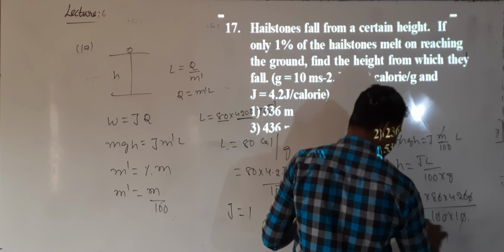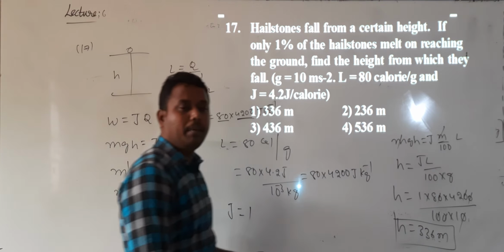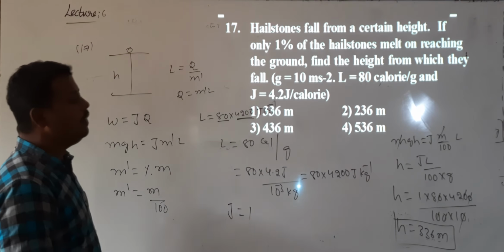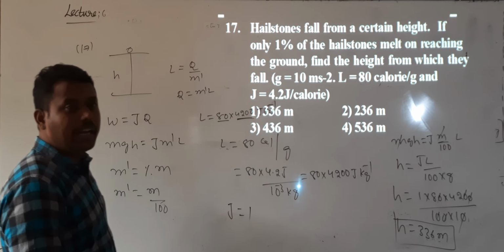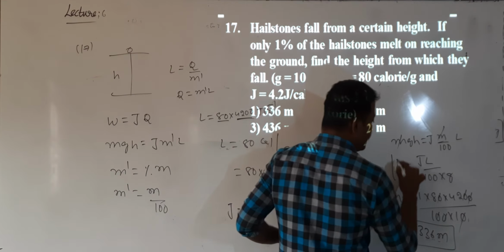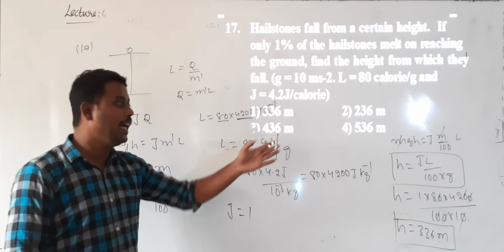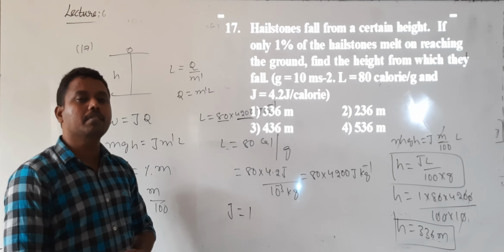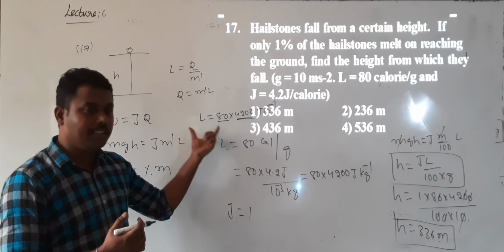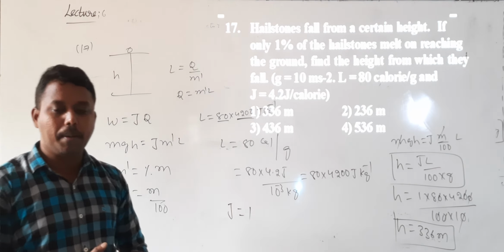So 336 meters. What does it mean? In order to melt 1%, from what height it should fall. Remember this height value. So that is how much it is going to be melted. That height value does not depend upon mass. We discussed this. This is Joule's law.